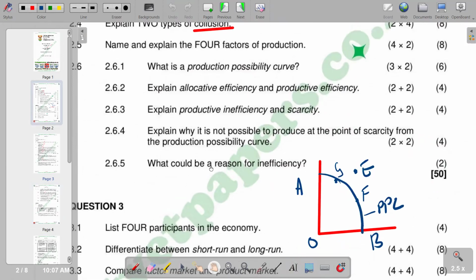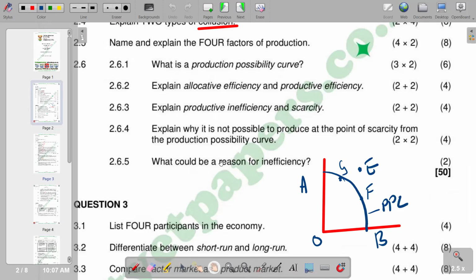Then 2.6.5, which is the last one: what could be a reason for inefficiency? Inefficiency basically means we are not producing at maximum. On the PPC, any point that is inside the curve, like point H at this point, represents inefficiency.